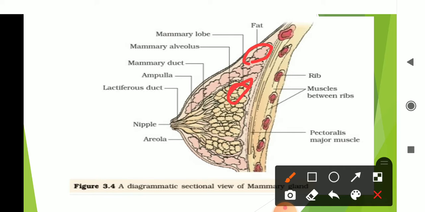These mammary lobes form the mammary alveoli and mammary ducts, all connected with the mammary ducts. The mammary ducts are connected with the ampulla. The ampulla goes to the lactiferous ducts, and the lactiferous ducts open in the nipple.